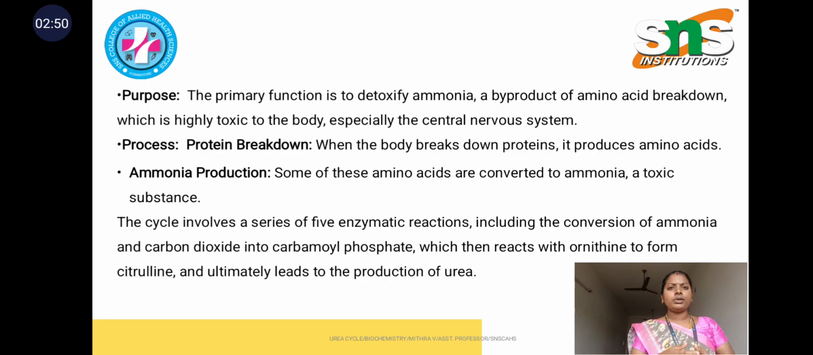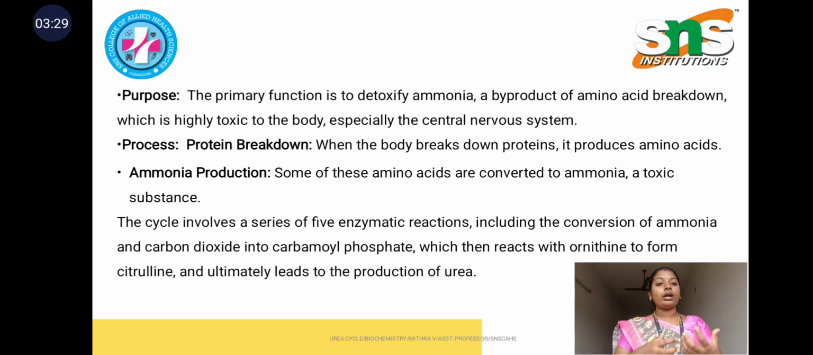The main purpose of the urea cycle is to detoxify ammonia. As we all know, our liver's main function is detoxification. Whatever toxic substances enter our body, the liver detoxifies them, including drugs, antibiotics, and any compounds toxic to our body. Ammonia is a byproduct of amino acid breakdown and is highly toxic to the body, especially affecting our central nervous system.